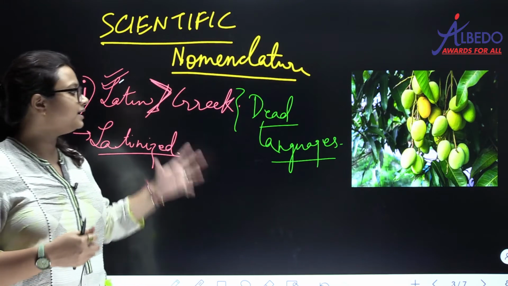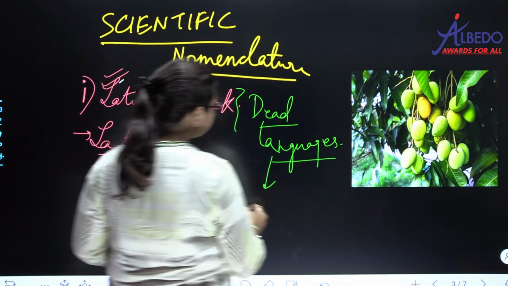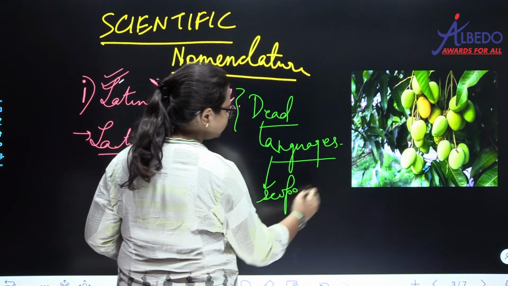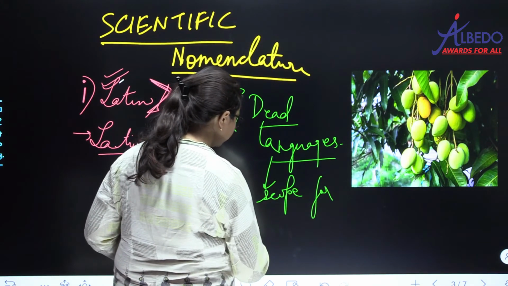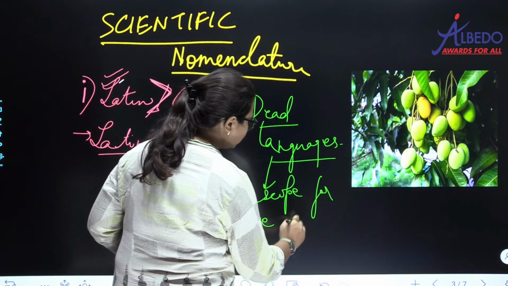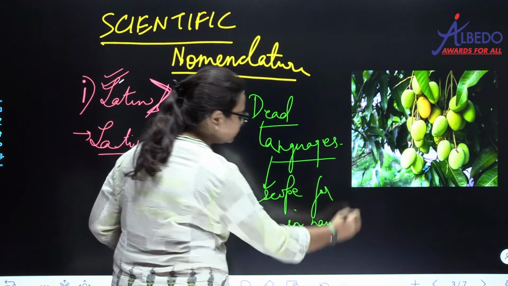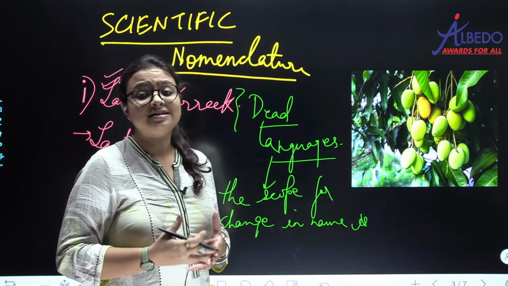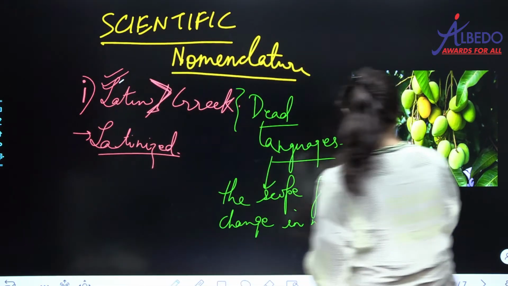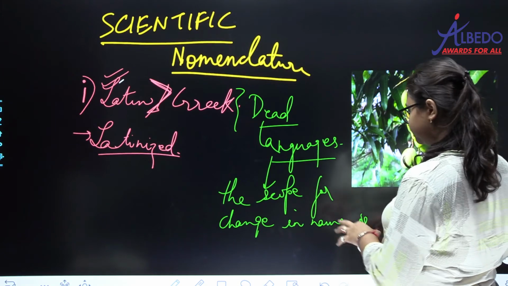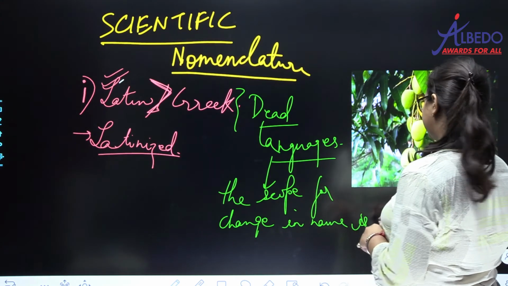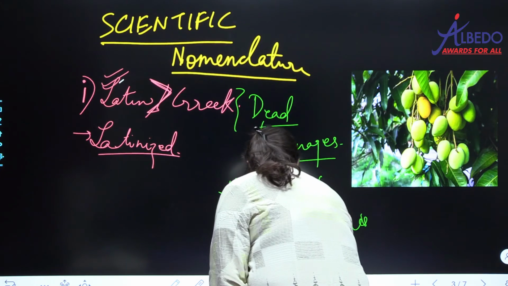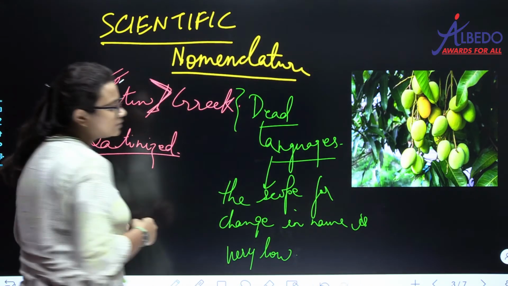So since these are dead languages, the scope for change in name is very low. Since we need a constant name for an organism in this world, the scope for change in name is very low. Alright, so this is the first.